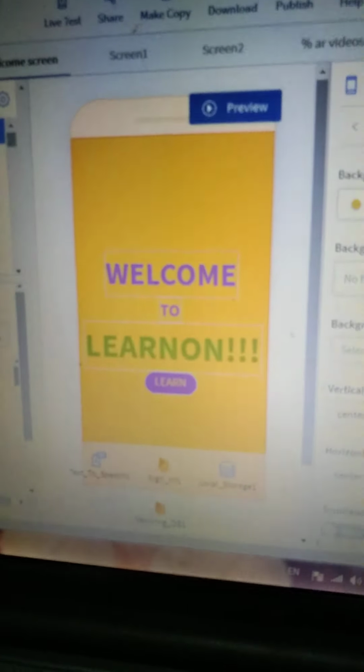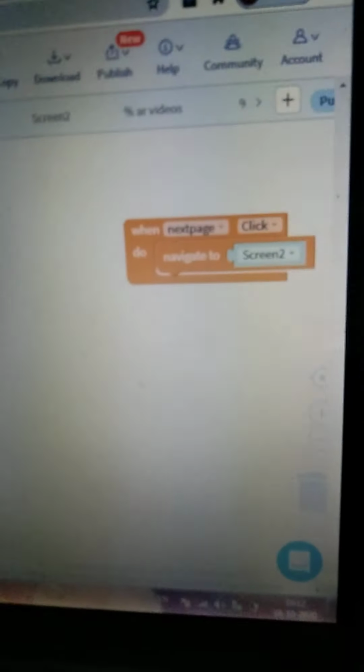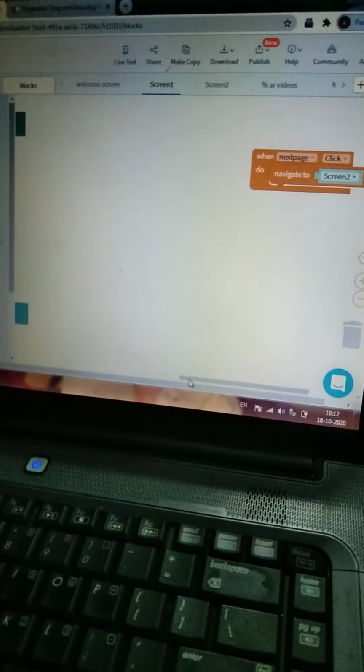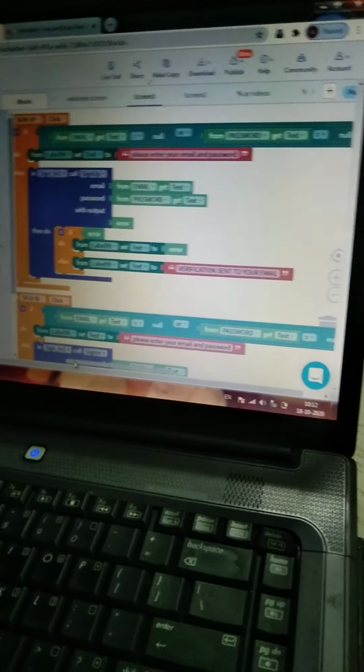But as said before, I wanted to show my blocks for the first screen. Let me go to the blocks, because I struggled a lot for it. I just have to show it. For screen 1, let me show you the blocks. A minute. These are the blocks. They'll load. See, these are the blocks.